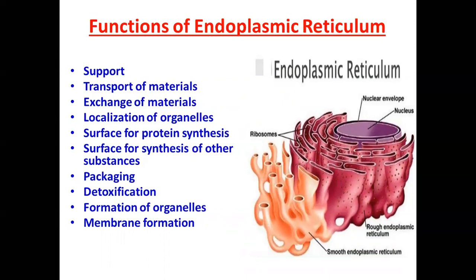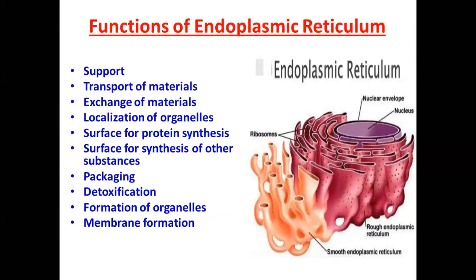Second, transport of materials. The endoplasmic reticulum facilitates transport of materials from one part of the cell to another. So they are helping as a mediator too for transporting materials. Third, exchange of materials. The ER helps in the exchange of materials between the cytoplasm and the nucleus. You can see that it is attached to the nucleus and it is present in the cytoplasm. So for the transfer of materials, this particular endoplasmic reticulum is very helpful with the help of channels.